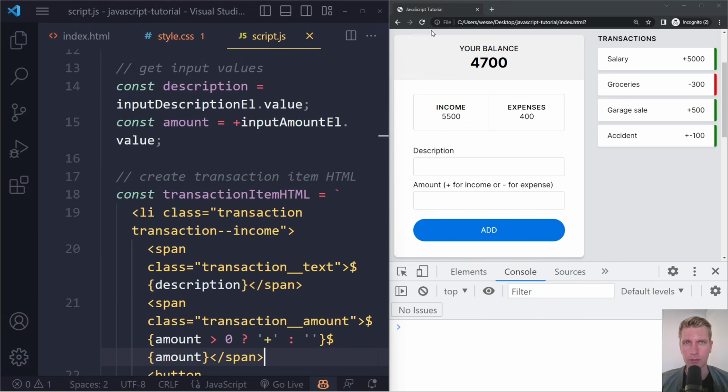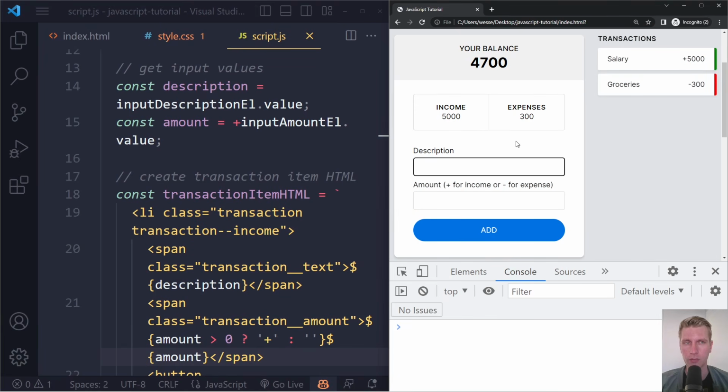Okay, let's check it out. I'm going to refresh and try again with a new negative number. So here, that's an accident. And it cost us $100, so negative 100. And now, indeed, we see nice negative 100.